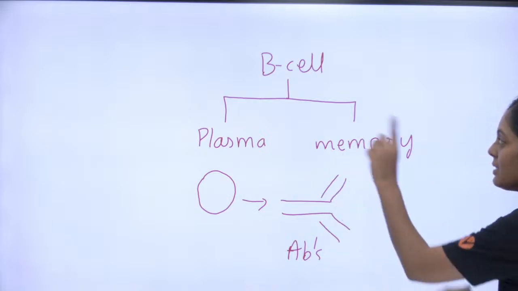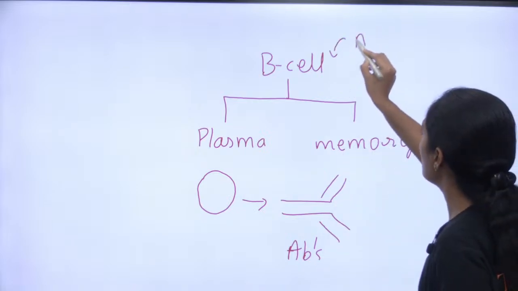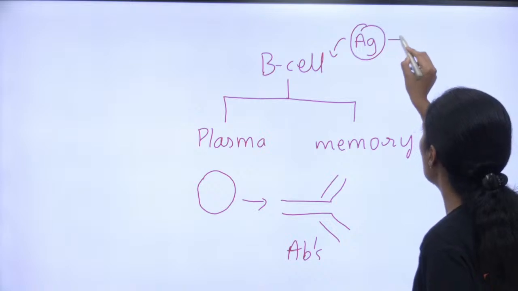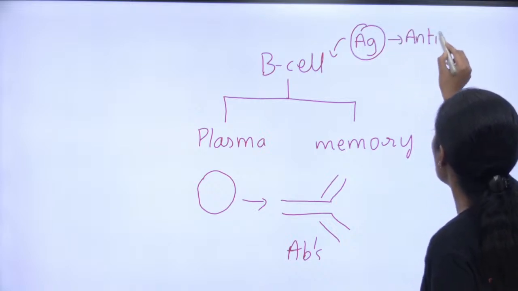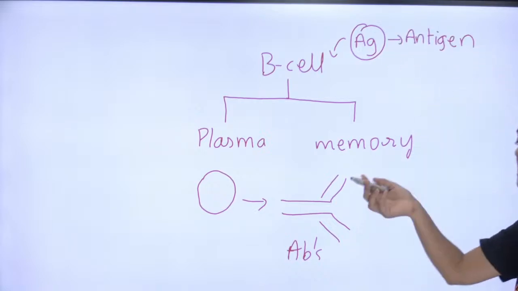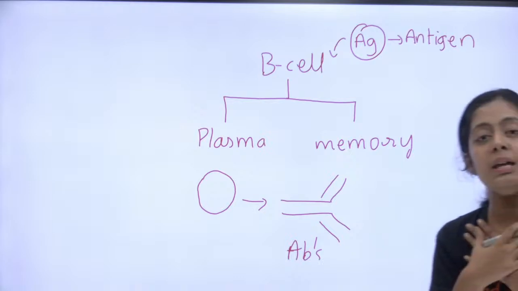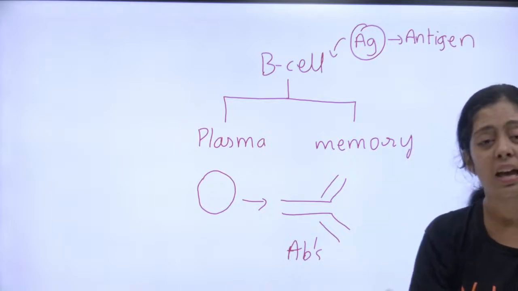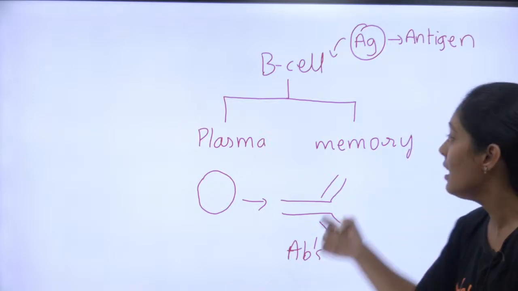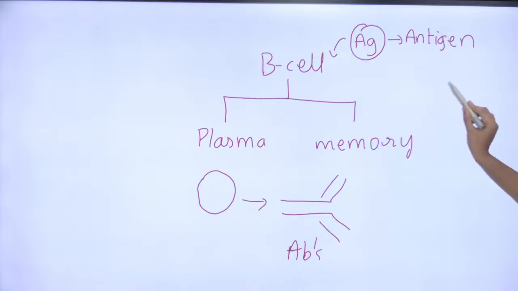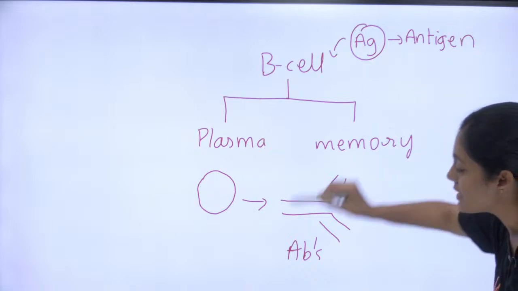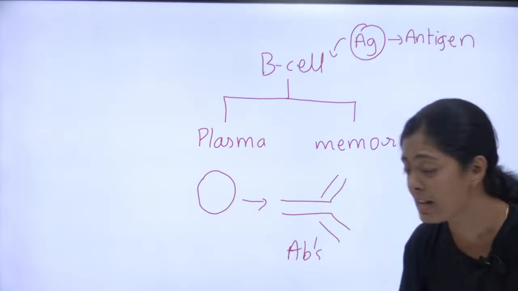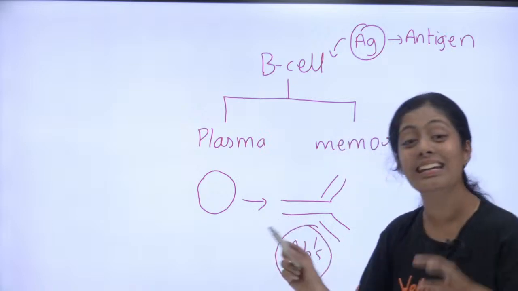Okay, so this B cell, when it encounters an antigen. Ma'am, what is an antigen, ma'am? Antigen is anything that is foreign. A substance, a germ, a pathogen that does not belong to my body, that is what we call an antigen. In response to this antigen, what my B cell produces is the antibody.